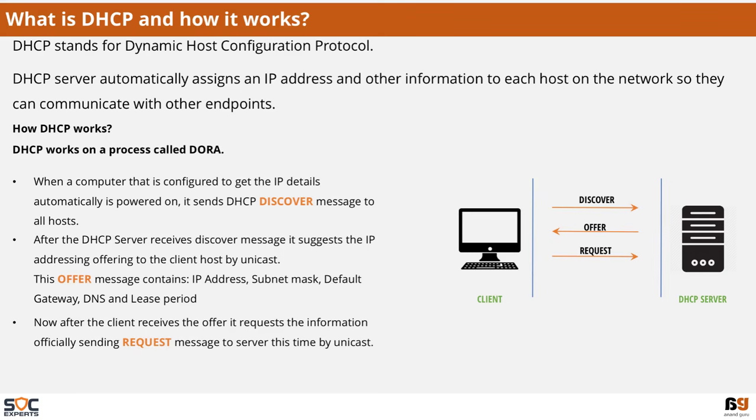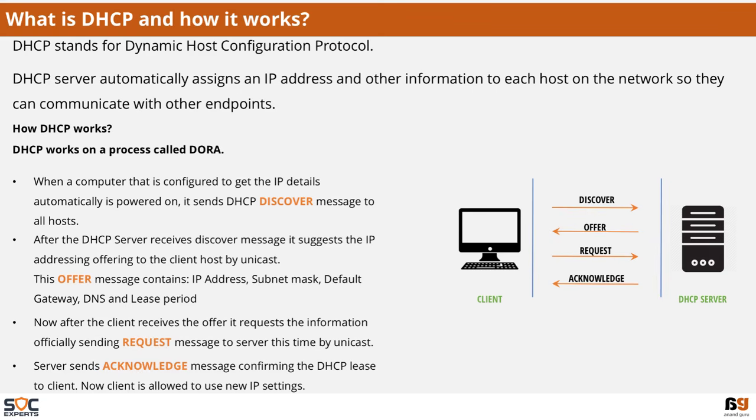Now, after the client receives the offer, it requests the information officially, sending a DHCP request message to the server. Finally, the server sends an acknowledgement message confirming the DHCP lease to the client. Now the client is allowed to use the new IP settings.